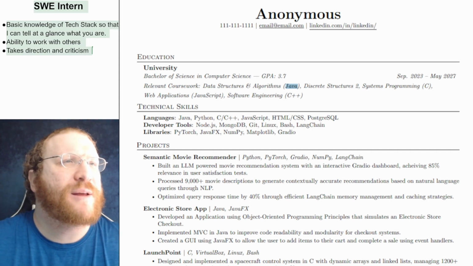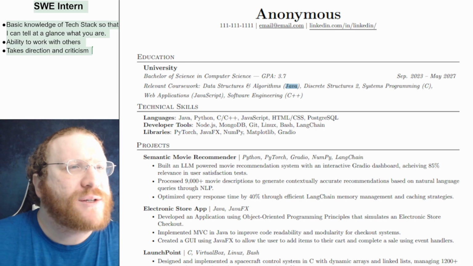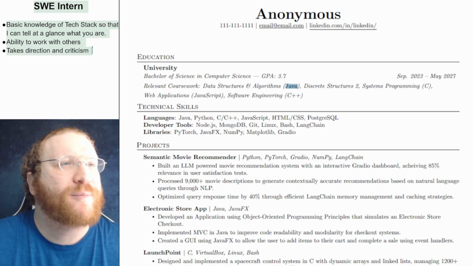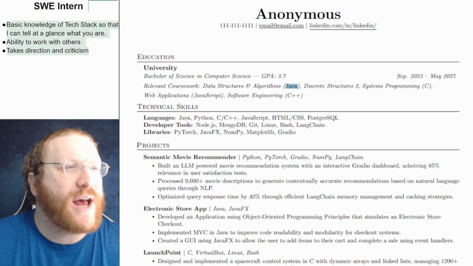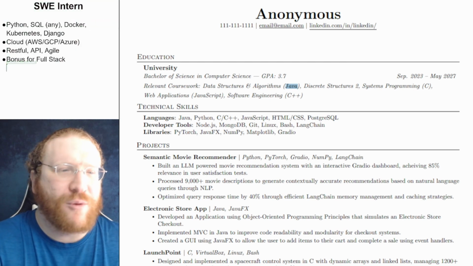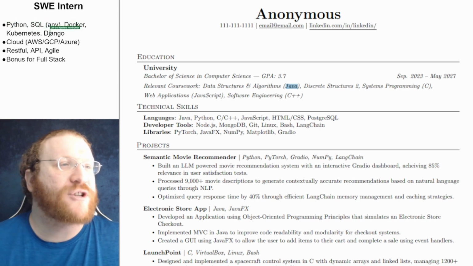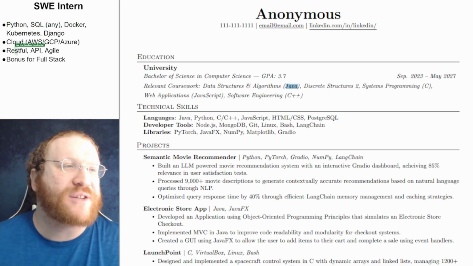Let me pull this up as an example. So if it was Python, right, what I'd be looking for, and this is the Python stack right over here, assuming you were a Python dev, I would be looking for Python, any type of SQL, Docker and Django, and maybe a cloud and RESTful API.